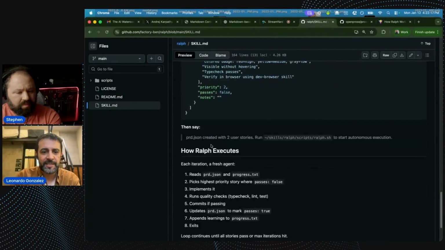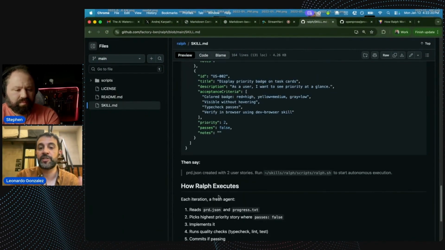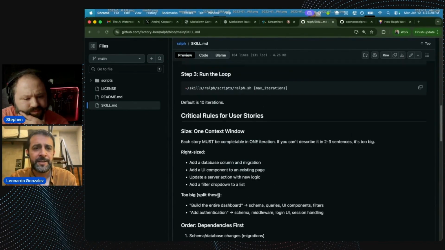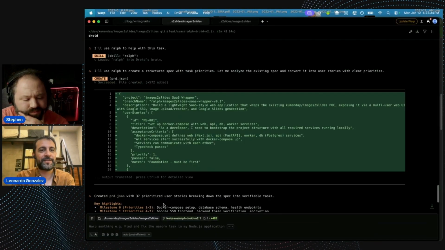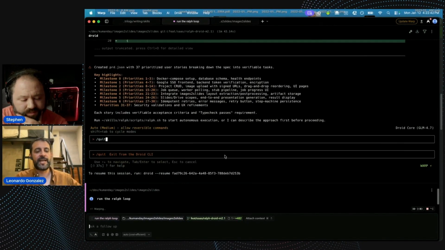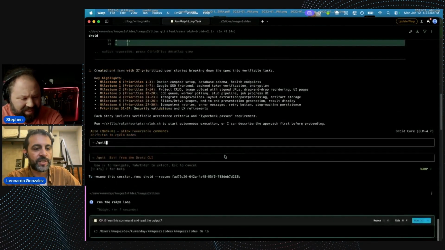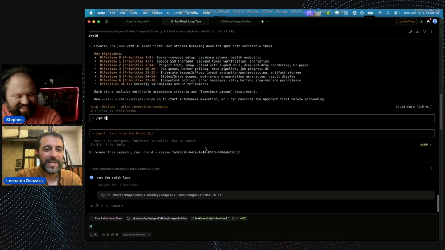It works. Since this script is already there and it's going to run our bash thing for us, I think this kind of inverts the control again, but we can tell it to run the loop. Let's see what happens if I say run the Ralph loop. It's going to execute bash inside of the session, which, so this is Warp's LLM. No, I'm inside of a Droid session. Oh, no, you're right. I was inside of a Droid session.